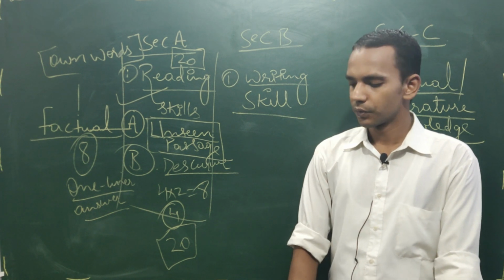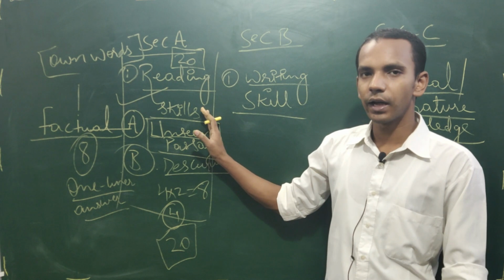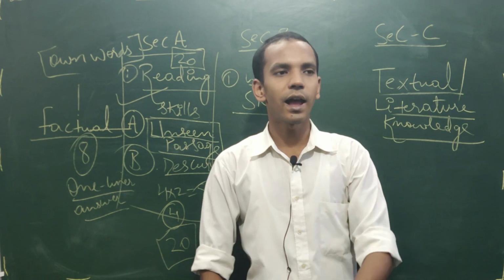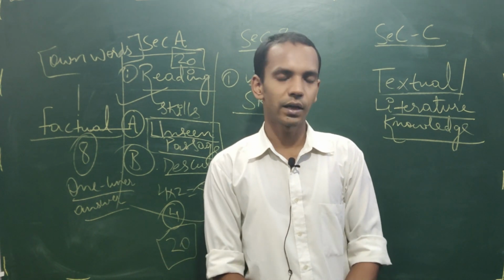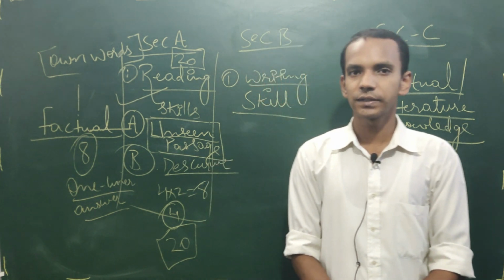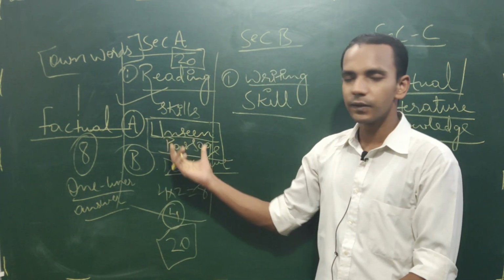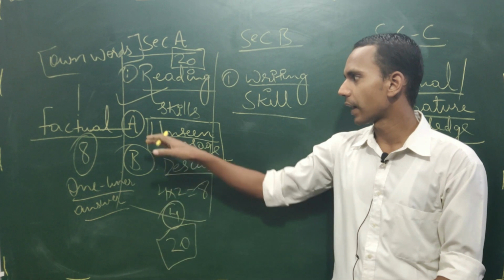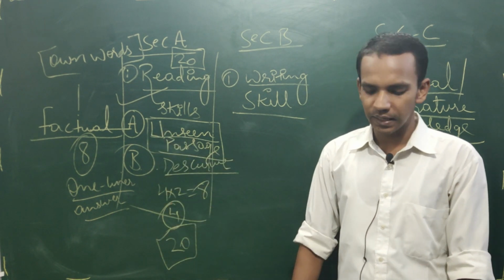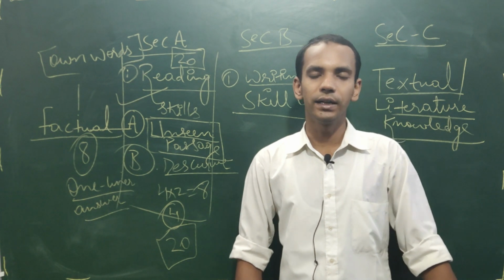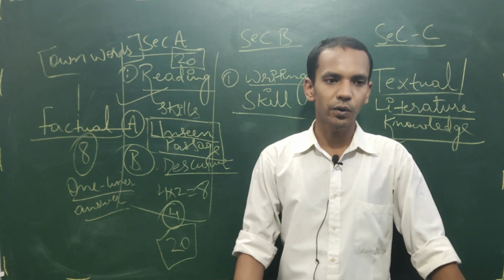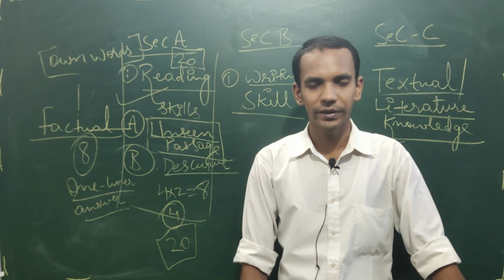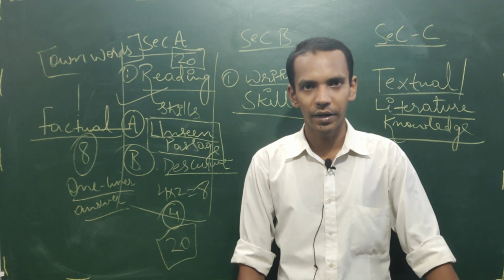So what CBSE is expecting from you is that you are a child who is able to read any piece of writing and is able to understand the meaning of the writing. So I will encourage you first of all to practice the unseen passage. Weekly you can practice 2 or 3 unseen passages, both the factual passage and the discursive passage. At the same time I encourage all the children to read. So you can focus on reading your textual book. And if you are able to find some other means which can help you in reading and understanding, that can be a better option.